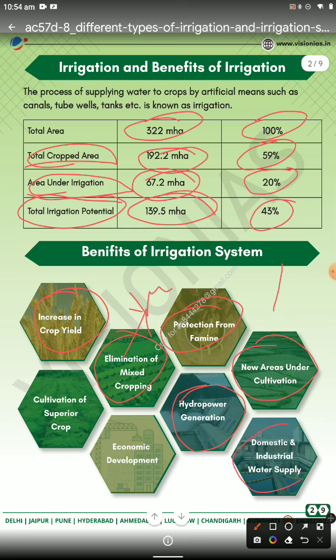Then domestic and industrial supply, because with dam construction the flow goes through canals to the drought prone areas, and the barren land is converted to fertile land, and water is supplied to homes. The canals also provide fresh water. Then economic development, because you have a lot of water available in the canals and tube wells, and with overuse of groundwater, economic development will also happen. Then the cultivation of cash crops.